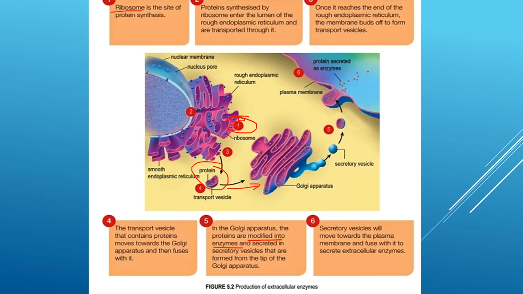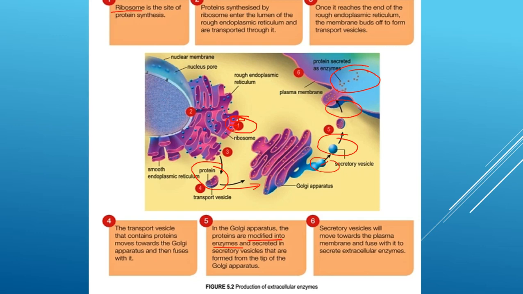Kita tahu bahawa Golgi apparatus itu dia punya keyword adalah modifying, betul kan? Okay, so dia akan modified into enzyme and then secreted in secretory vesicles. Okay, here secretory vesicles that are formed from the tip of the Golgi. This is the Golgi apparatus tip. So now the secretory vesicle here will move towards the plasma membrane of the cell. Here. Okay, and then fuse with it to secrete the enzyme out of the cell.